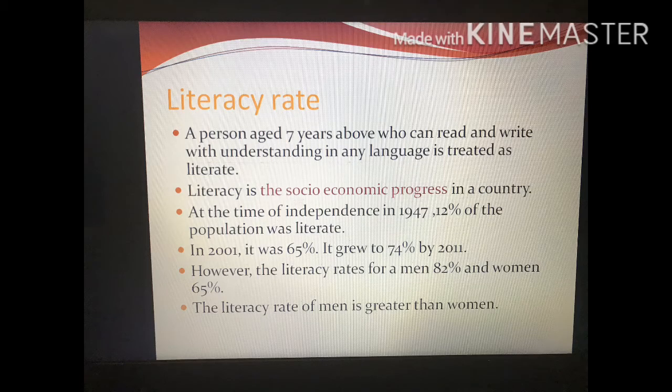However, the literacy rate for men is 82% and for women it was 65%. So you can see the difference. For men, the literacy rate was higher than for women because women were not allowed to study in those days. They were not even sent outside of the house. So the literacy rate for women is lower compared to men. That is the difference in literacy rate between men and women.